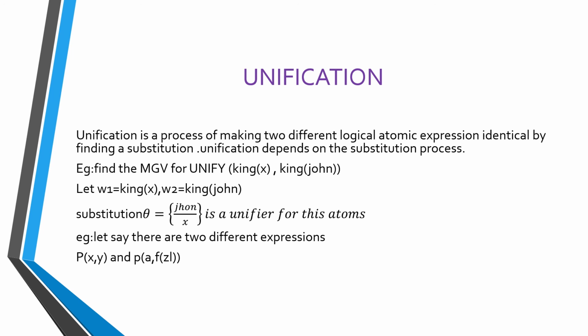Next, an example. Find the unifier for W1 equals King of x and W2 equals King of John. Then we take theta equal to John by x, which is called the unifier of the atoms. Let us say two different expressions are P of x and P of f of z. Then it is called unification. We substitute x with a and y with f of z in the first step. We consider the substitution and get a by x, f of z by y. Then it is called the unification process. Thank you all.